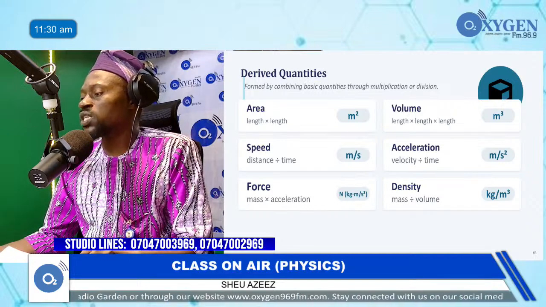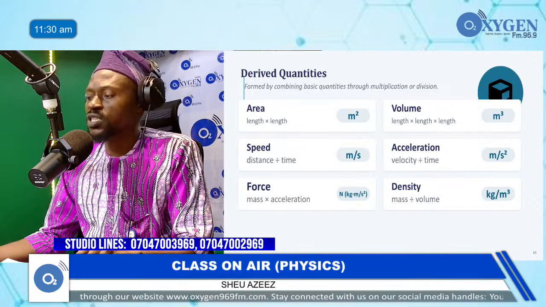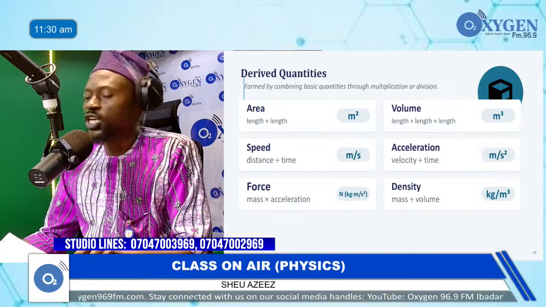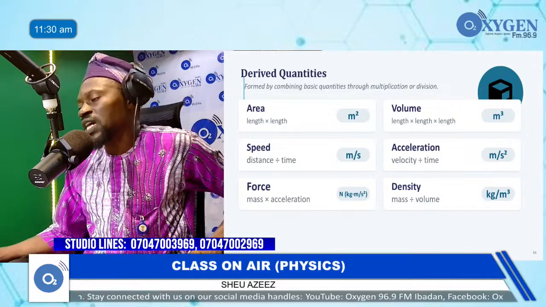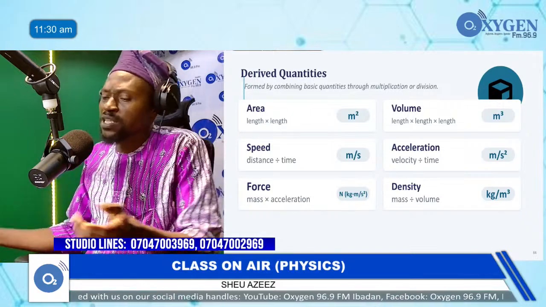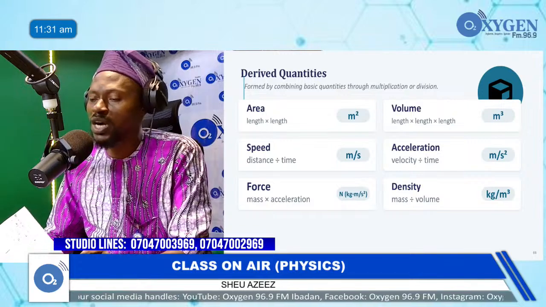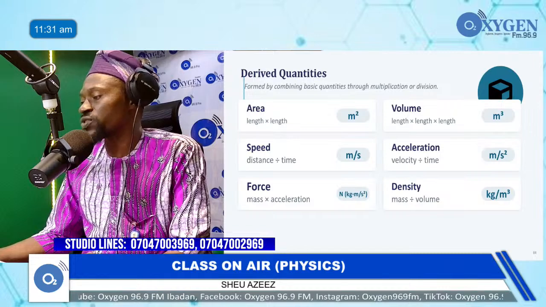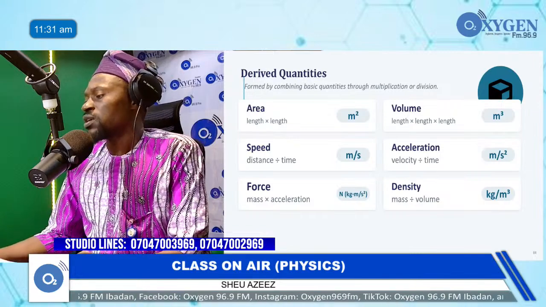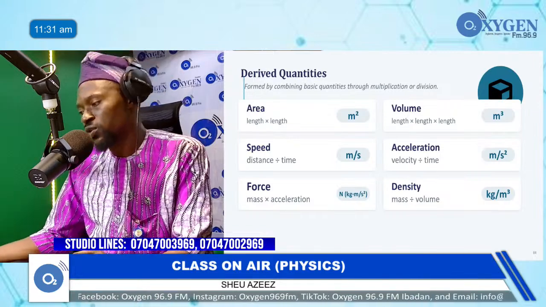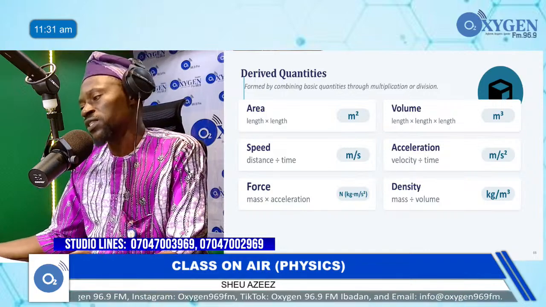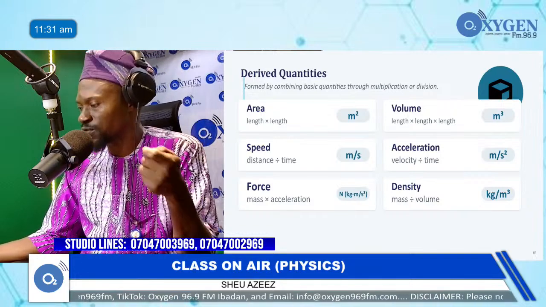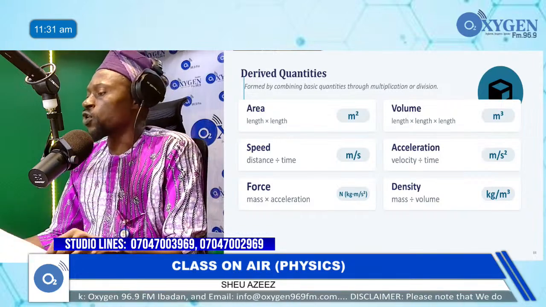Now the next one is force. Force is mass times acceleration. So we have it in Newton. That's the popular unit, but we can still break it down. We are still coming back to that when we get to our dimensional analysis. So now we can have it as kilogram meter per second square, because mass is in kilogram and acceleration is meter per second square. So we can have it as another unit, which is even the standard unit as well for force.